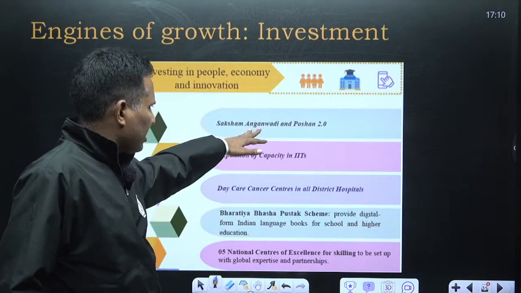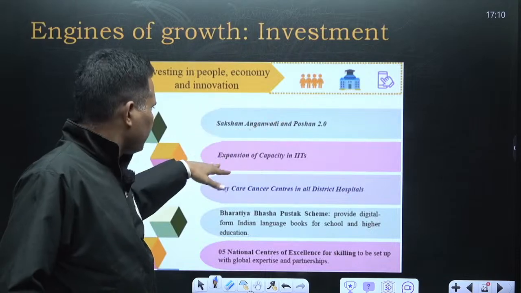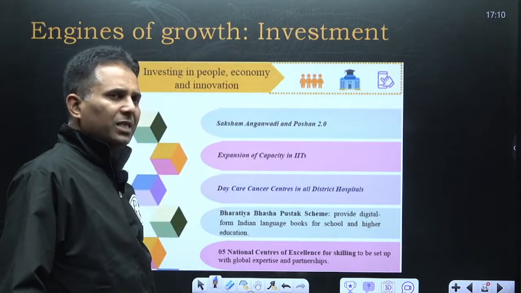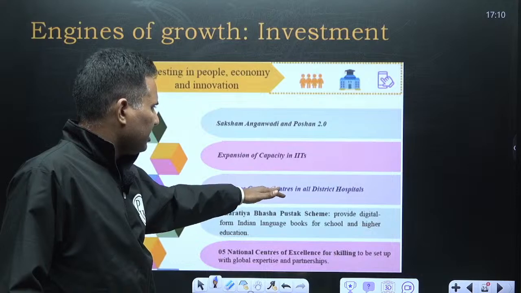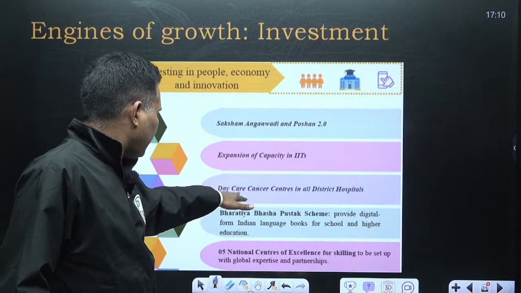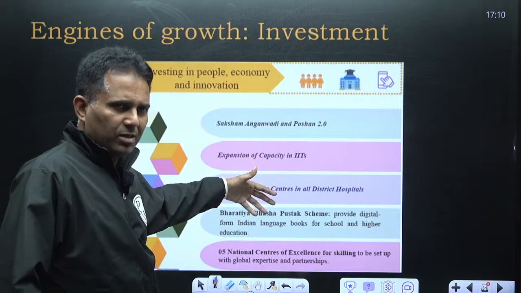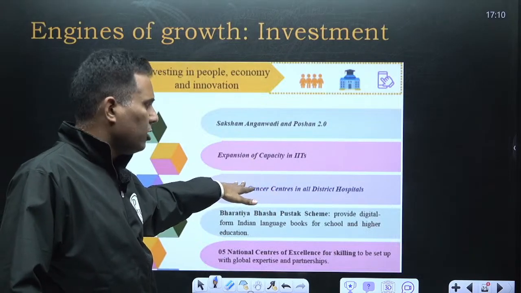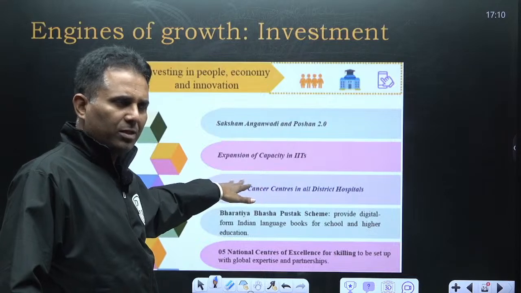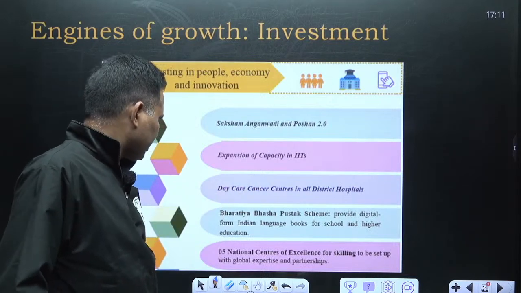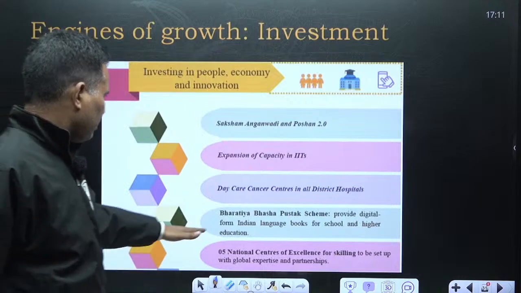So, Saksham Anganwadi and Poshan Abhiyan for improving nutrition, expansion of capacity in IITs, daycare cancer centers in all districts, because cancer is becoming a major problem. The number of people affected by cancer is increasing. So in every district hospital, government will be establishing a daycare cancer center. Bharatiya Bhasha Pustak.